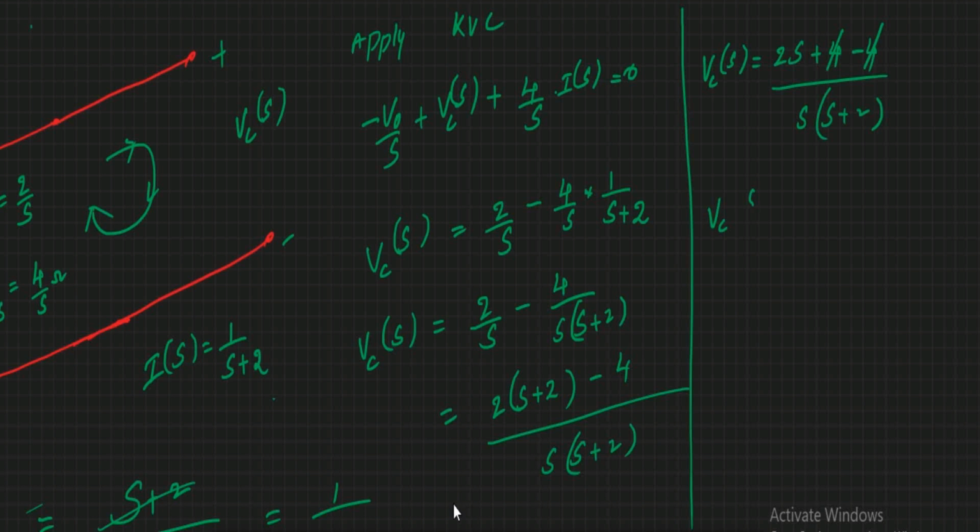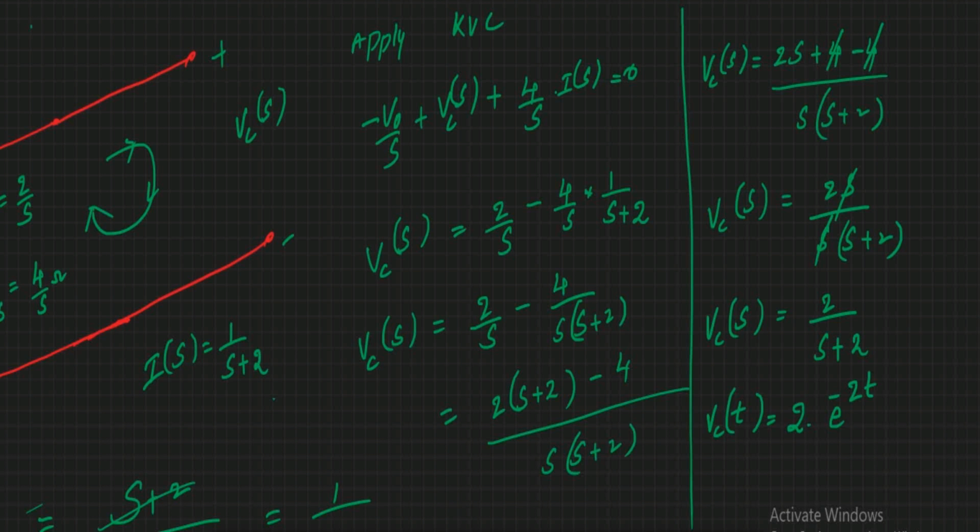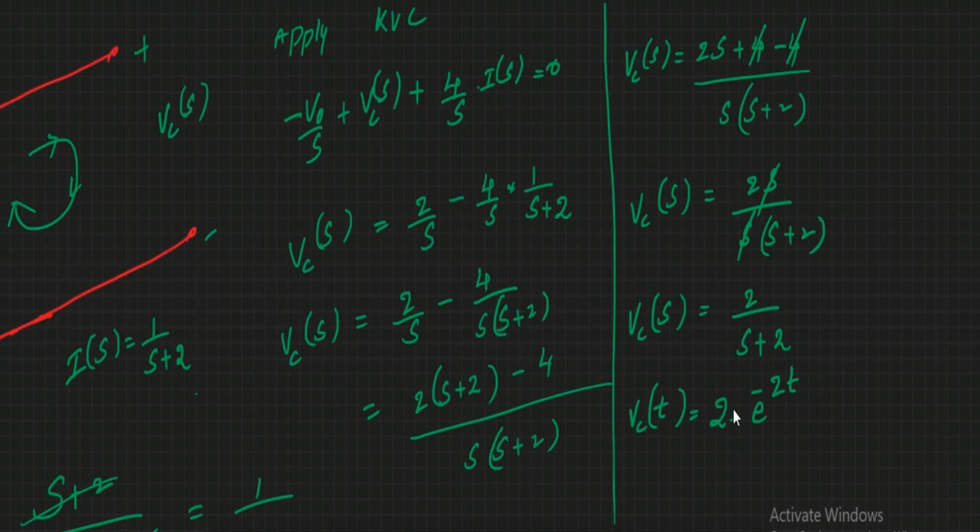Then Vc of s is equal to 2S by S into S plus 2. This S gets cancelled. Then Vc of s is equal to 2 by S plus 2. Then from this Vc of t becomes 2 into e power minus 2t.